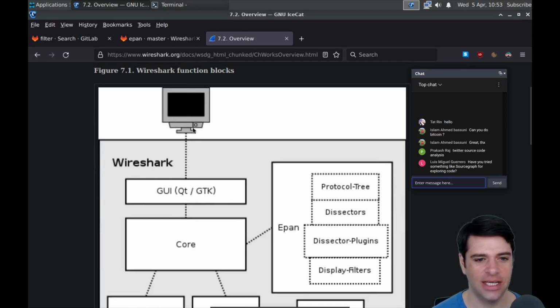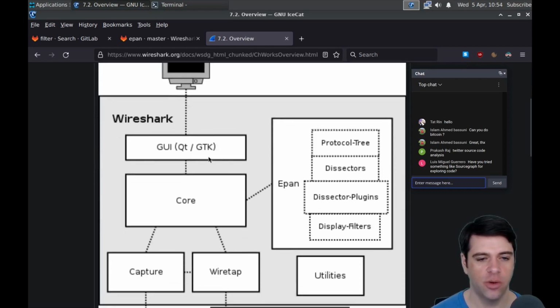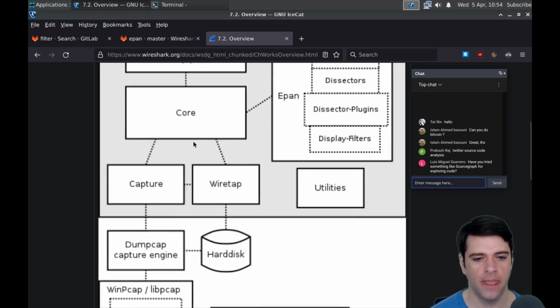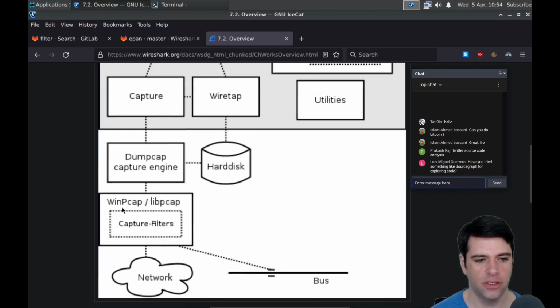That's like the 1990s, I guess. There's some GUI, which is either Qt or GTK, which we found. And then it's got core, which is basically probably a lot of the code that we've just been looking at. And then we've got capture stuff and wiretap. And I still don't really know what wiretap does, how it's different from capture. But we've got a dump capture engine in either WinPcap or libpcap. So ultimately, this is just some interface to libpcap in Linux world, or then WinPcap is, I think, probably just a libpcap for Windows.